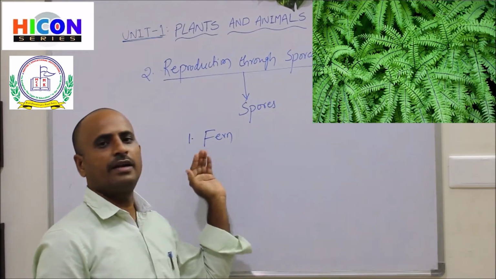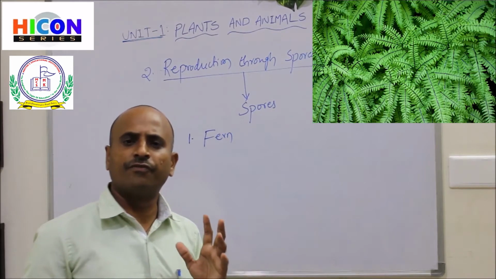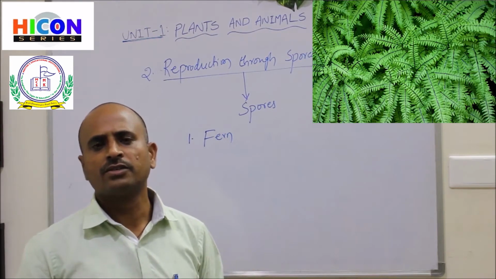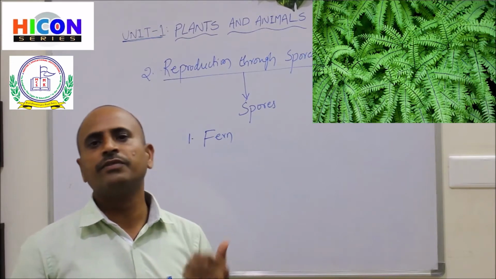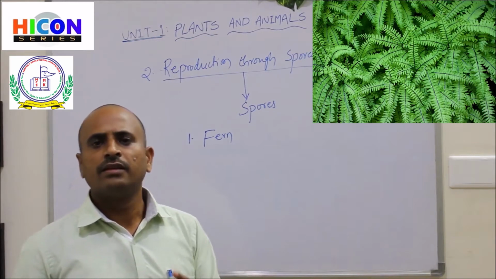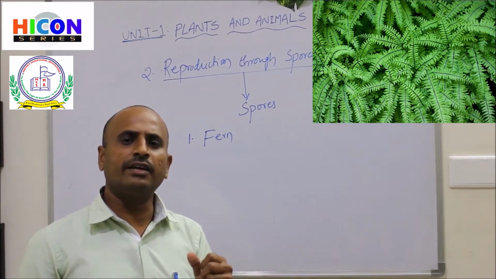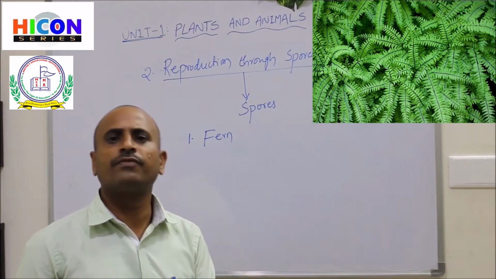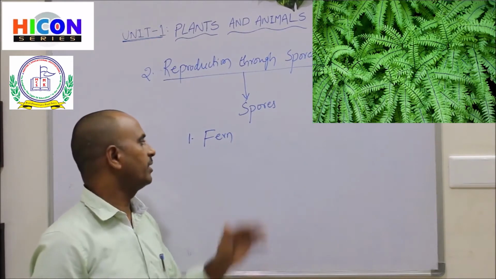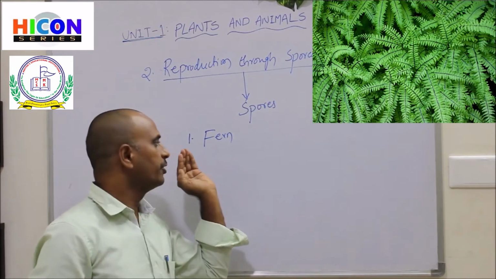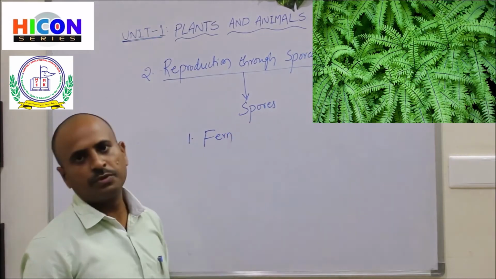This fern plant does not produce any fruits and seeds. It produces spores on its leaves. When the leaves are detached and we plant those leaves in the soil, we can get a new fern plant. So fern plant produces new plants by using spores.